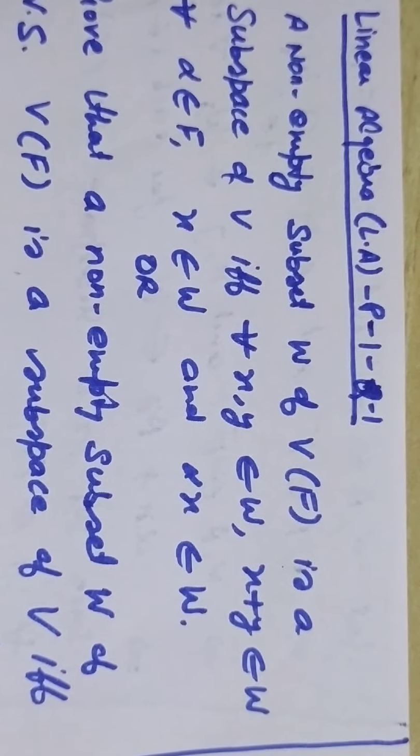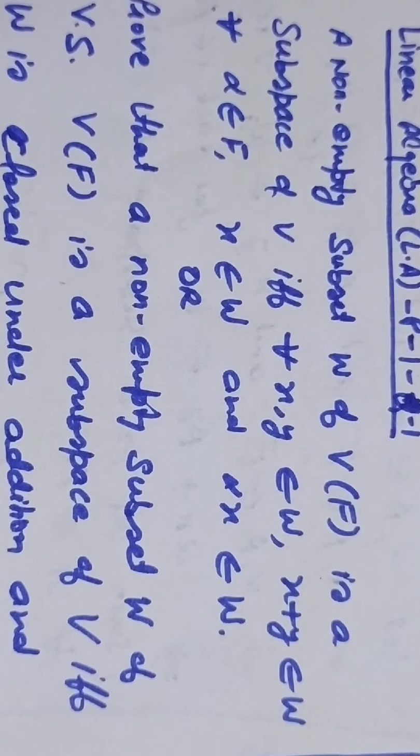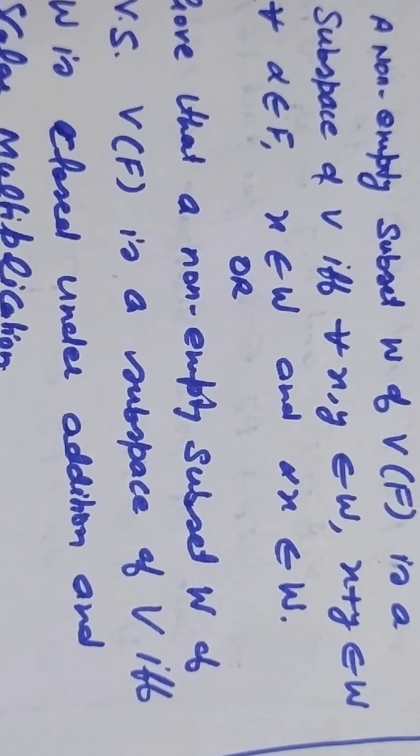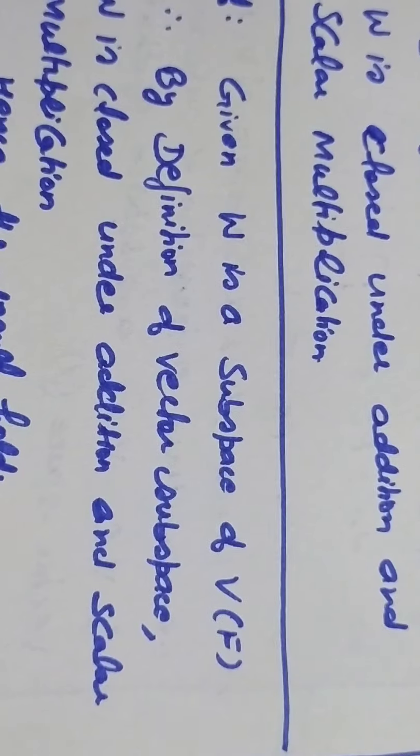So this is one of the statements of the question, but this question can also be asked in a different form. Prove that a non-empty subset W of a vector space V(F) is a subspace of V if and only if W is closed under addition and scalar multiplication. To solve this question, you must be very clear about the vector space and vector subspaces, that is, the definition of these two spaces, and you must be very clear about the closed operations and scalar multiplication also. So this is a simple and short question. Let us have a look at the solution of this question.